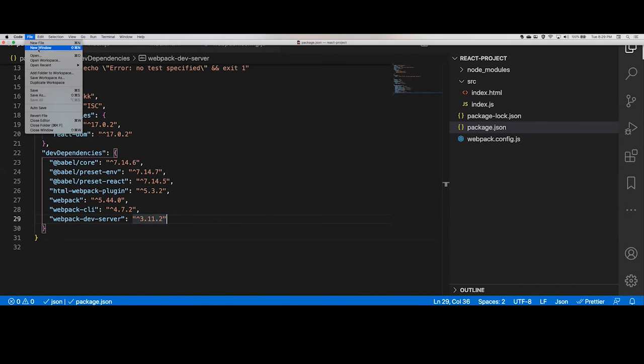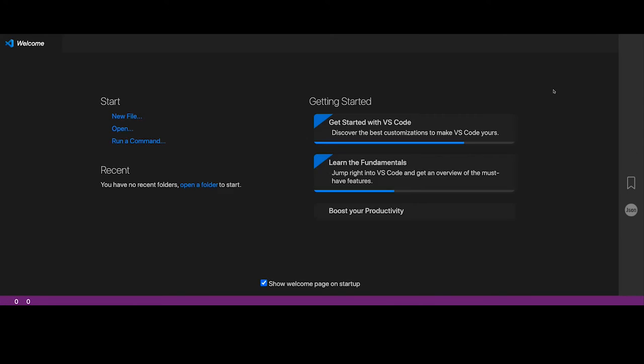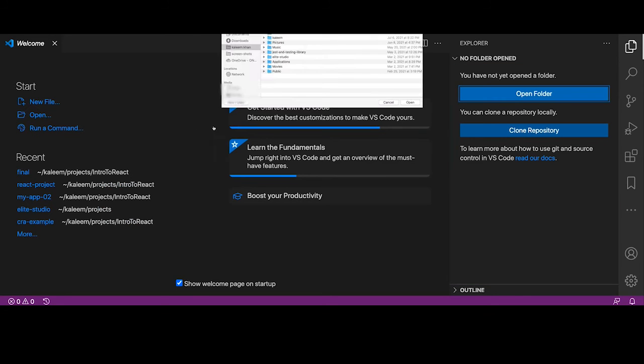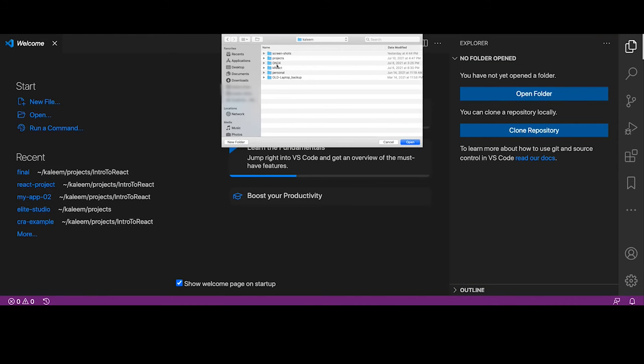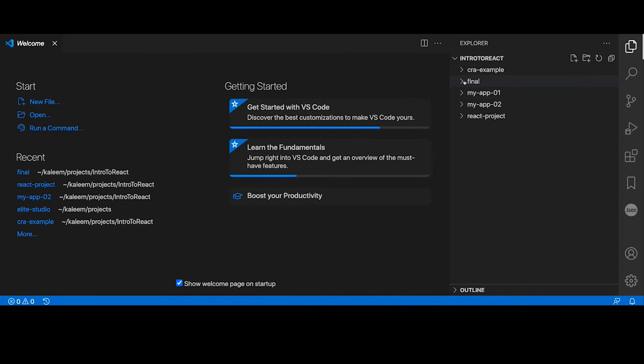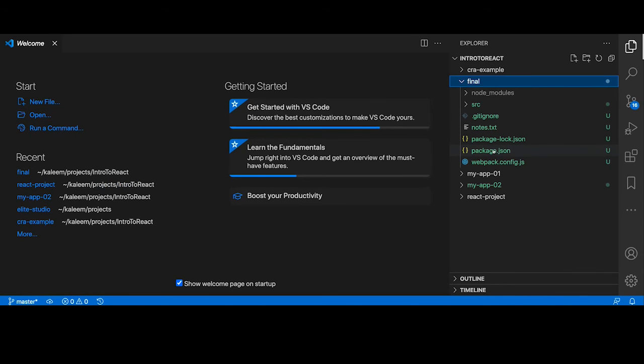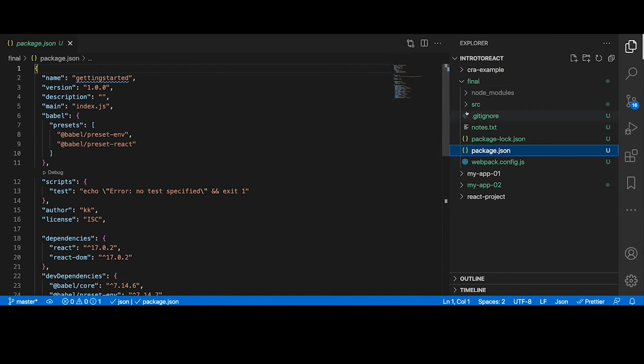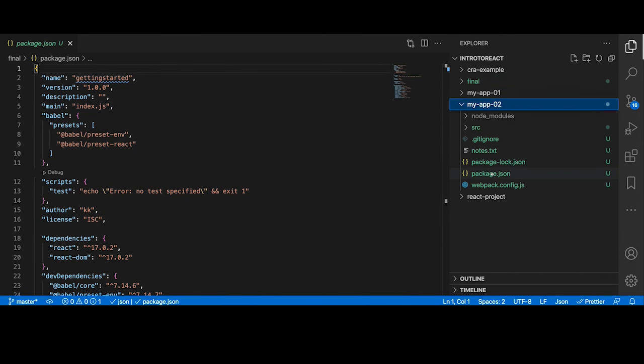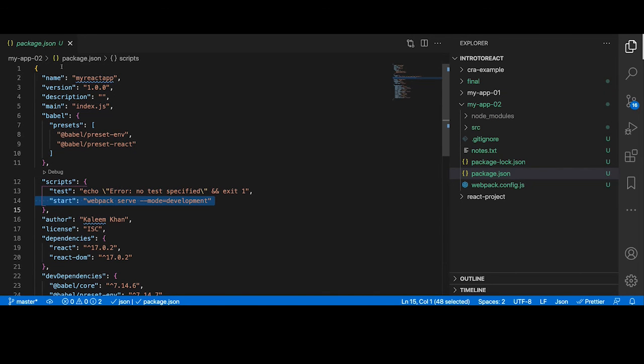Give me a second. Let me open the previous project so I can get that copy command.